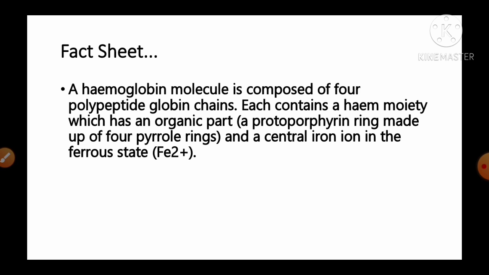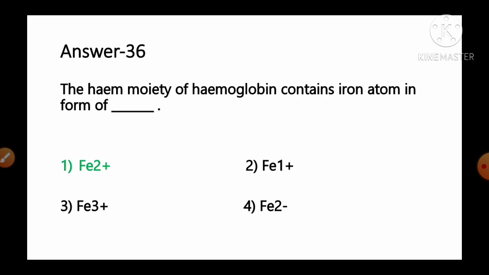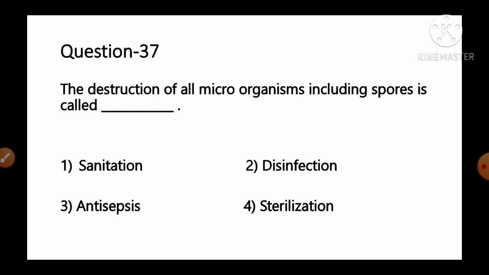Each globin chain contains a heme moiety which has an organic part, a protoporphyrin ring made up of 4 pyrrole rings, and a central iron in the form of ferrous or Fe2+. So as per the information, we can say that the heme moiety of hemoglobin contains iron atom in the form of ferrous or Fe2+. So option number 1 is the correct answer for this question. Move to the next question, number 37.